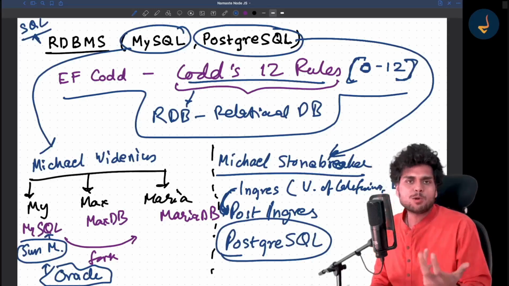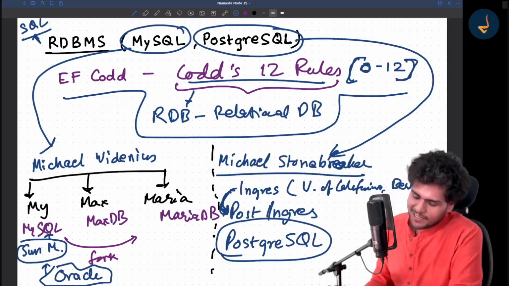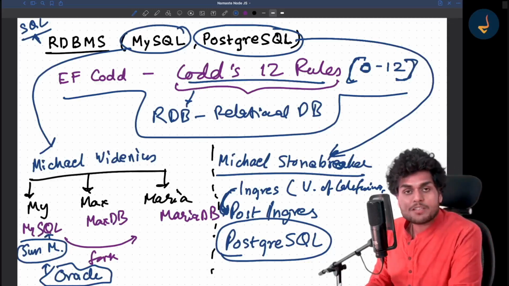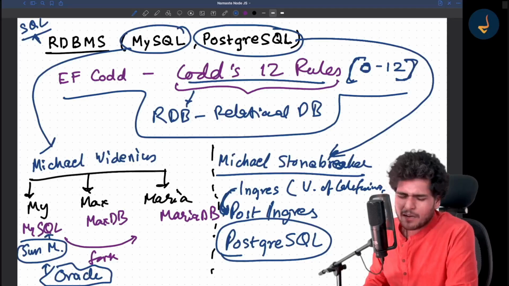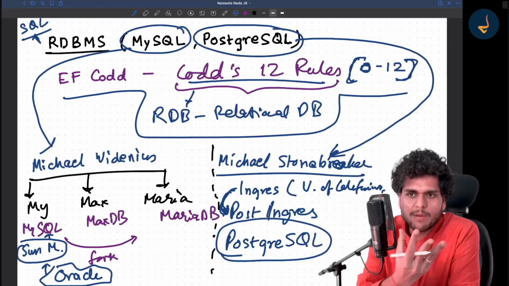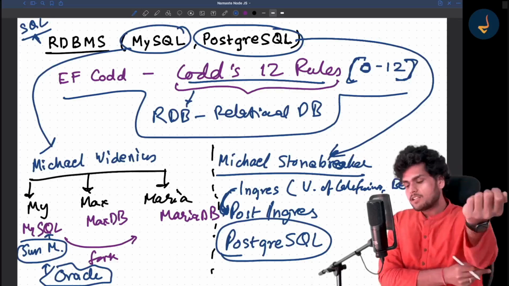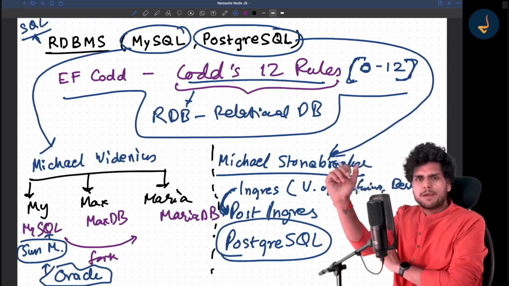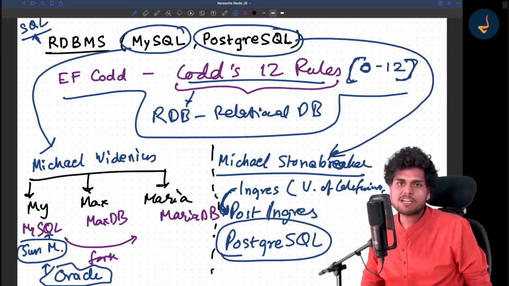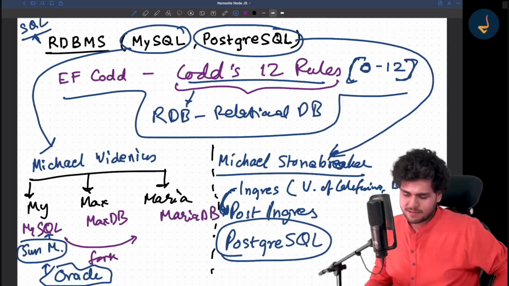So if you want to refer to it, you can call it Postgres. This is the widely used word for it. But this is the story behind it, right? And Postgres is also very famous. A lot of companies who want to work on relational RDBMS use Postgres on production. It's a very, very famous database. Just go to their official website and check out Postgres.